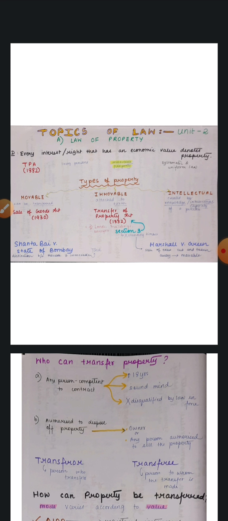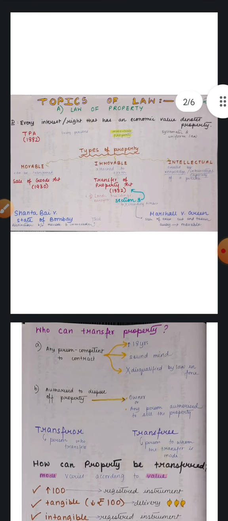And we have three types of property: movable property, immovable property, and intellectual property. Movable property can be transferred from one place to another, and in India, such transfers of movable property are governed by the Sale of Goods Act of 1930. For instance, jewelry or other such things which can be transferred.